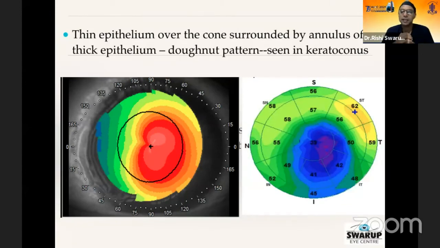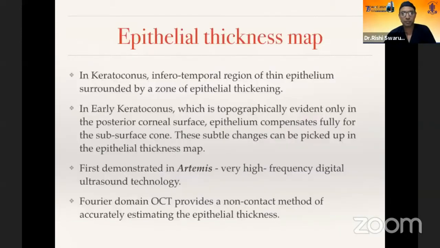And you can see the thin area of the epithelium is surrounded by a donut of thickened epithelium all around it. So basically the epithelium stops short of the cone. It just starts accumulating around the base of the cone, and that's why you have this donut of thickening.